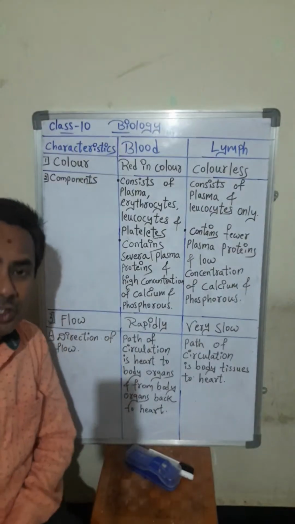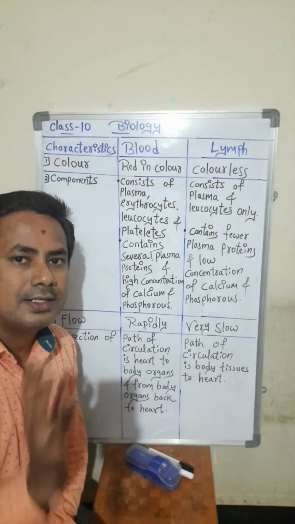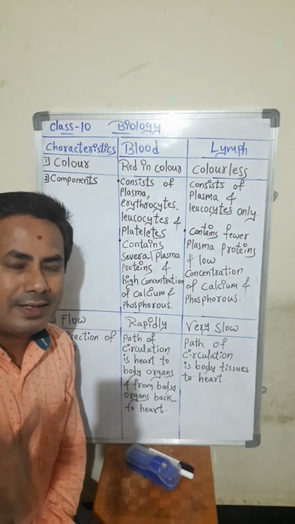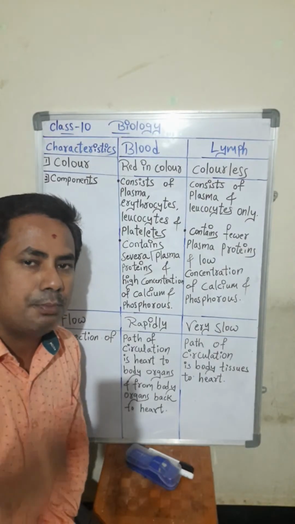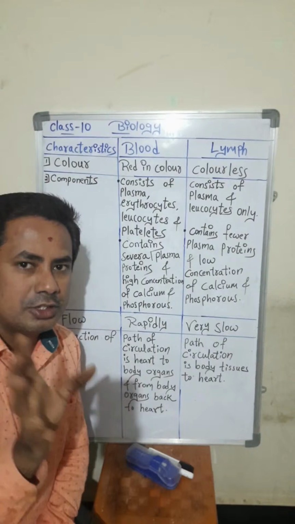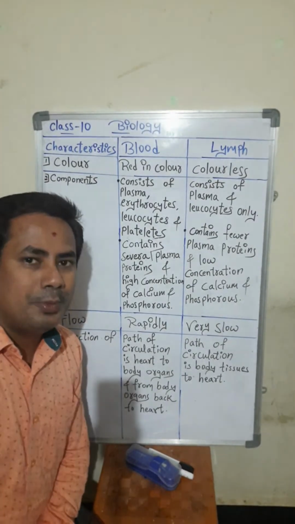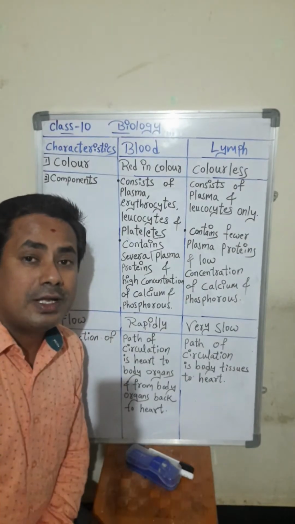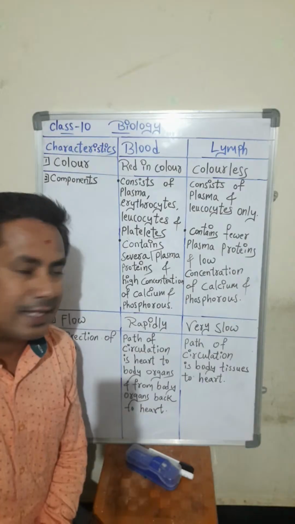Leukocytes are nothing but WBCs, white blood cells. What will these white blood cells do? They will fight against microorganisms, just as soldiers protect our country. In the same way, WBCs will protect our body from pathogens, harmful microorganisms.